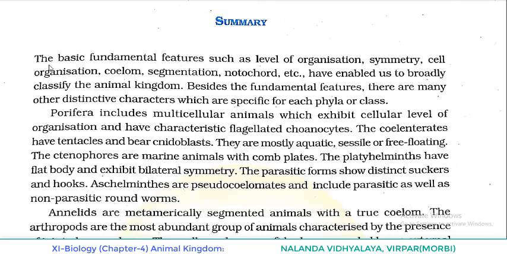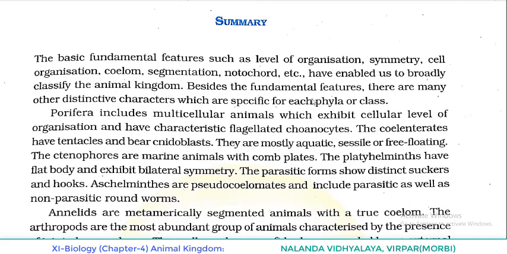Throughout the sessions, whatever we discussed, a quick memory is going to come. Okay, let's see. The basic fundamental features such as level of organization, symmetry, cell organization, coelom, segmentation, notochord, etc. have helped us to broadly classify the animal kingdom.